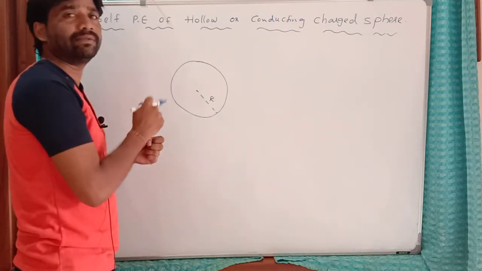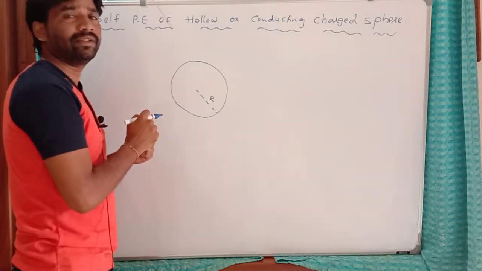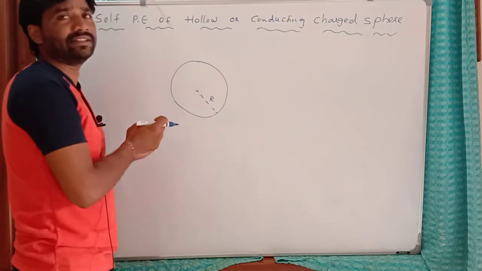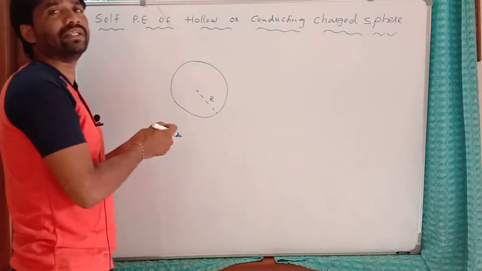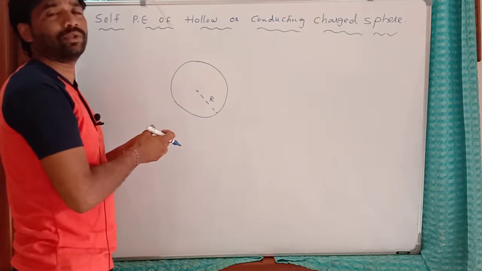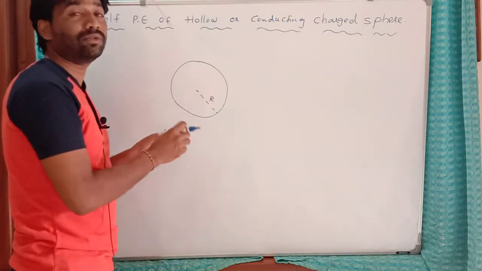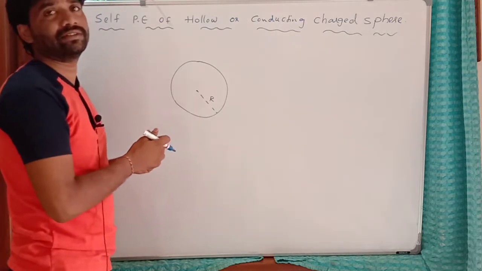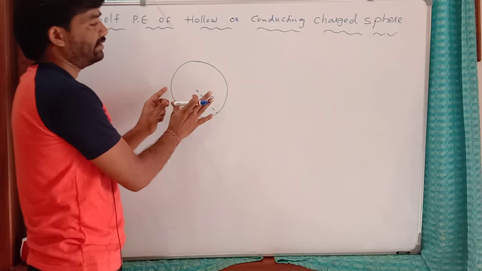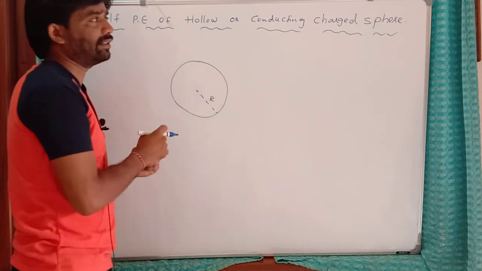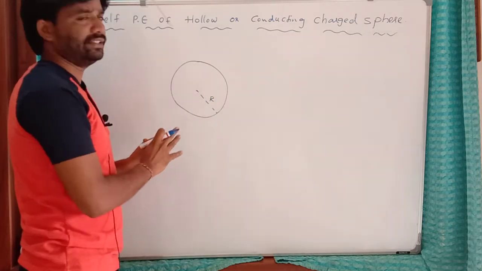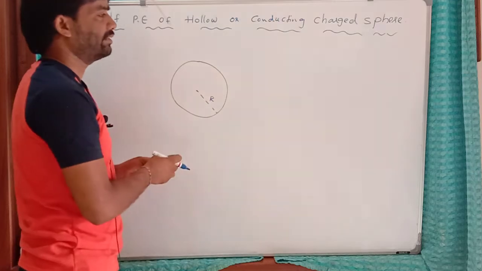We should keep that point in mind. We are not going to increase its size, only the charge, so the radius won't change while giving the charge.